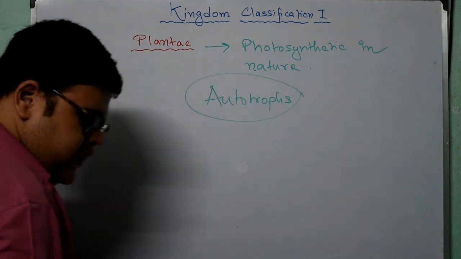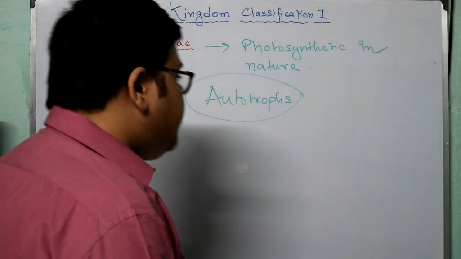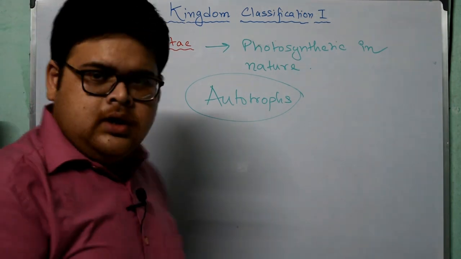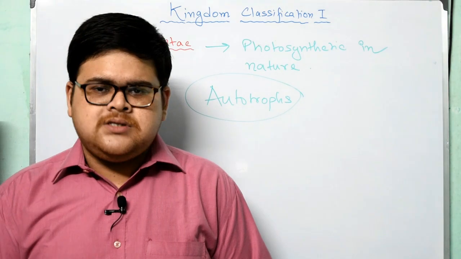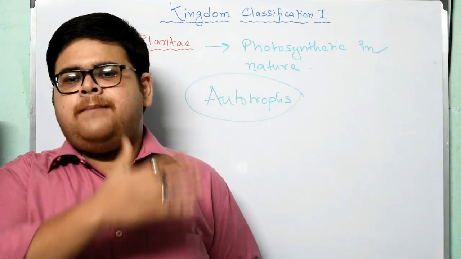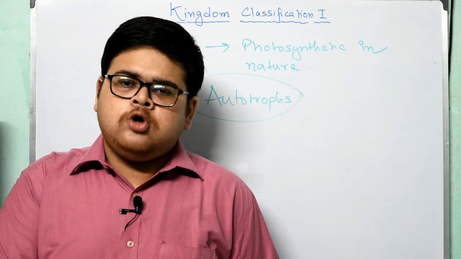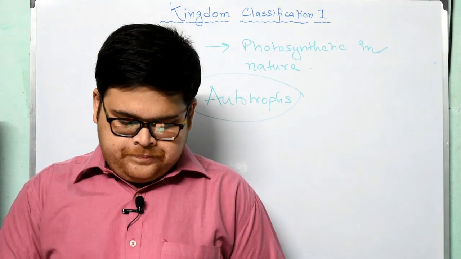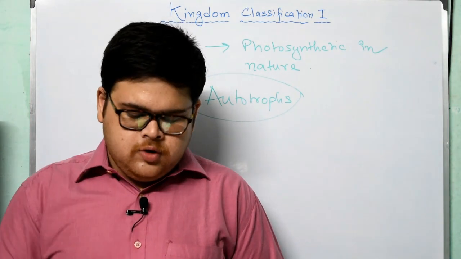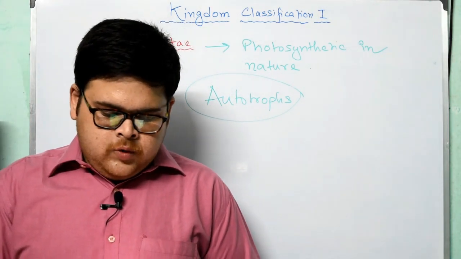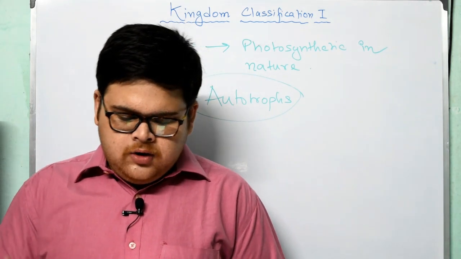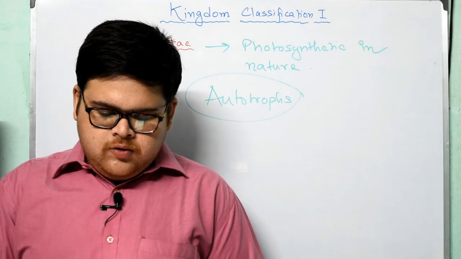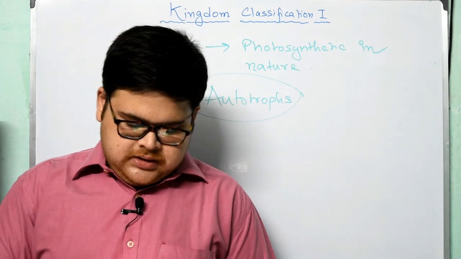Now, what does autotroph mean? Autotroph means that they can make their own food. We are not autotrophs at all. We feed on plants and animals, but the Kingdom Plantae are autotrophs. Now, please follow your book. We will find that they contain the green pigment chlorophyll, which helps them to make their own food by the process of photosynthesis.